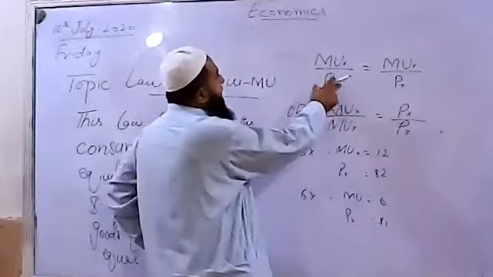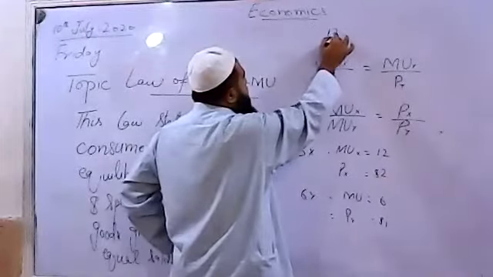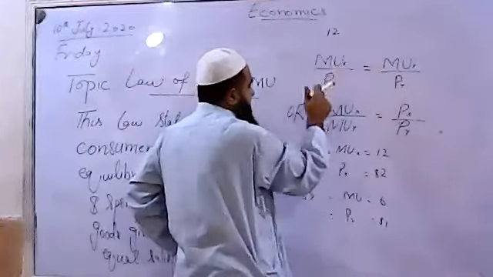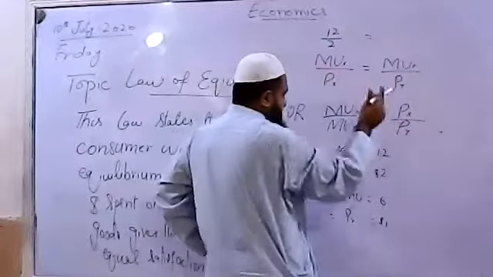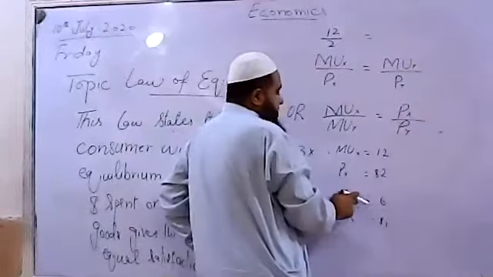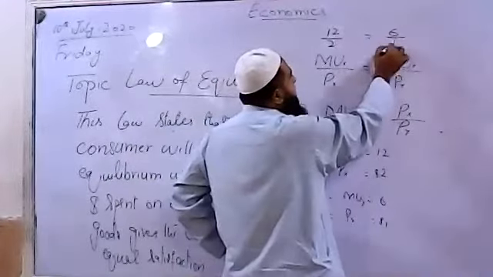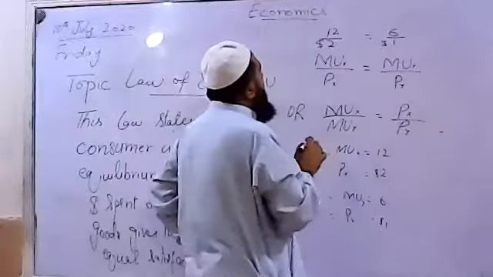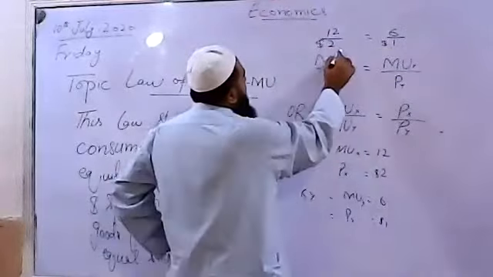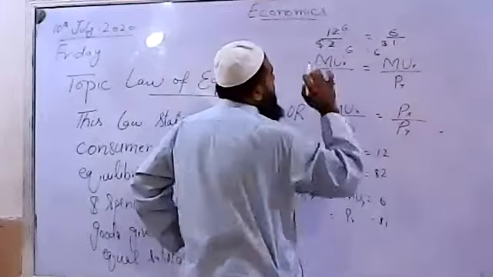So if we put the values over here, marginal utility of X is 12 for the last unit, the third unit consumed, and its price is 2, whereas the marginal utility of Y for the last unit consumed is 6, divided by its price $1, and here it is $2. So what will be the answer? We can say here it is 6 and here it is also 6.